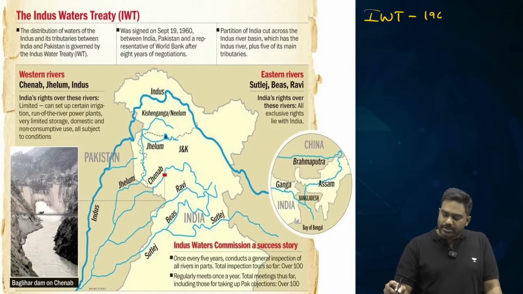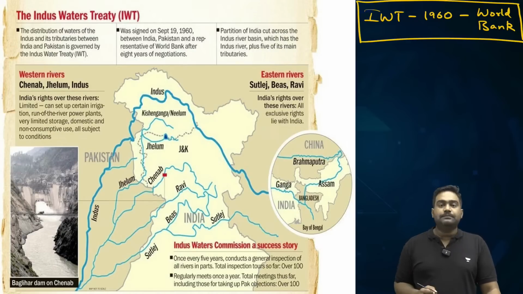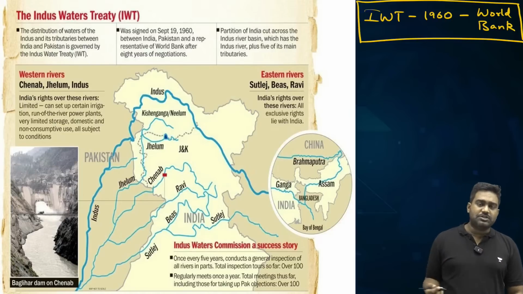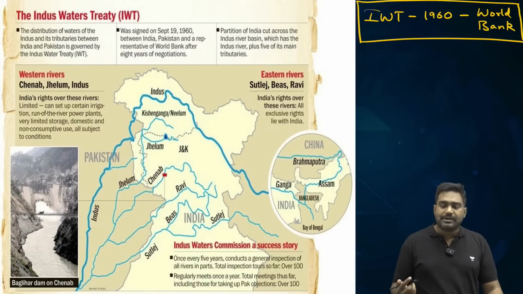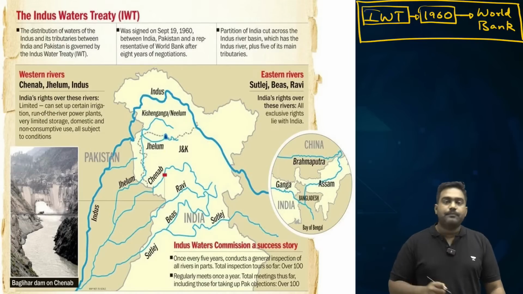To address this concern and to provide stability in the relationship, India and Pakistan negotiated and worked out the Indus Water Treaty in 1960, which was arbitrated by the World Bank. The World Bank acted as a mediator, as an arbiter, and even today it is responsible as a guarantor to enforce the treaty. This was a major development in India-Pakistan relations.